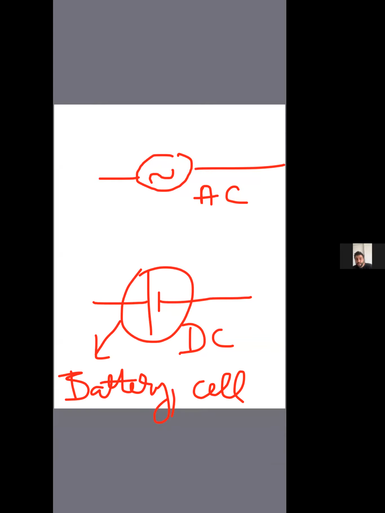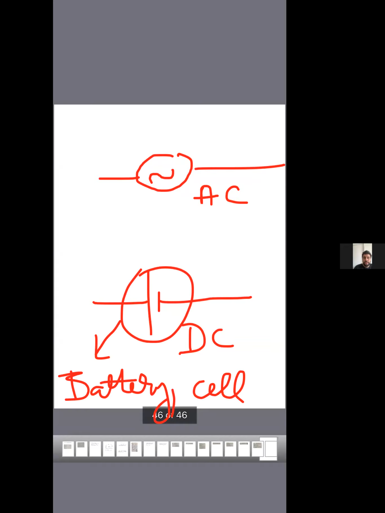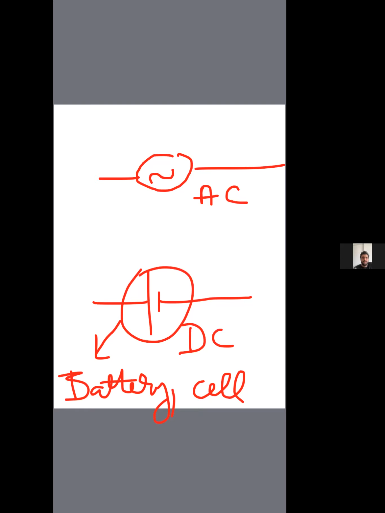Yes, Tanish, I will come to that. What is a power bank and all that? Clear? Made a note? What is an AC supply and what is a DC supply? I hope you're clear with the notation, how a direct current source looks and how an alternating current source looks.